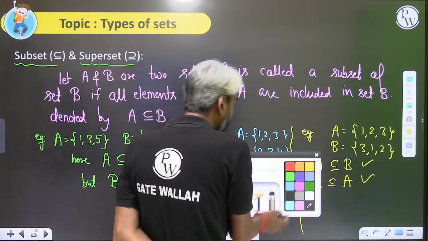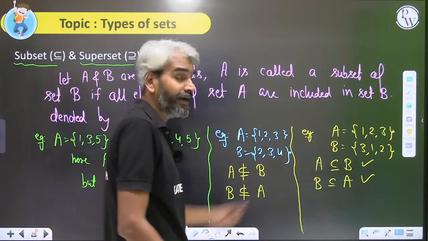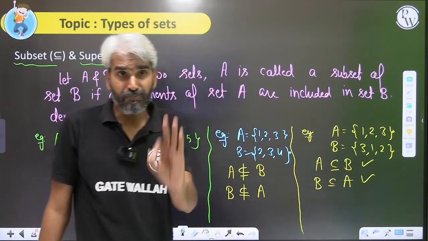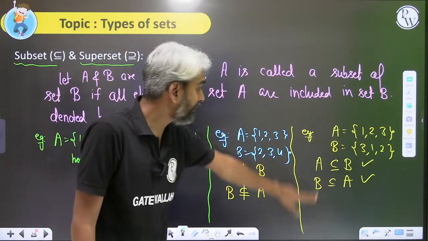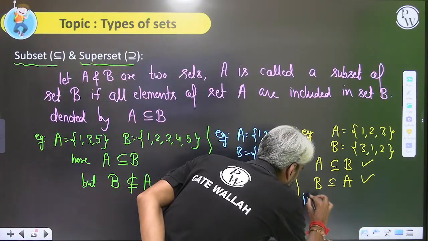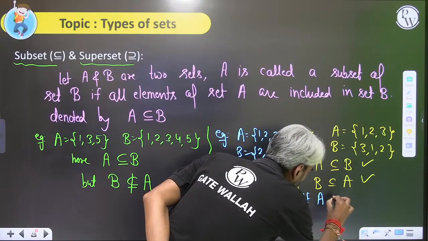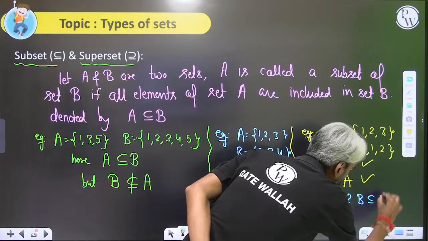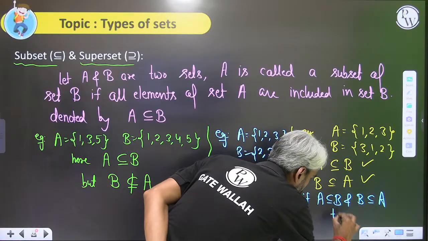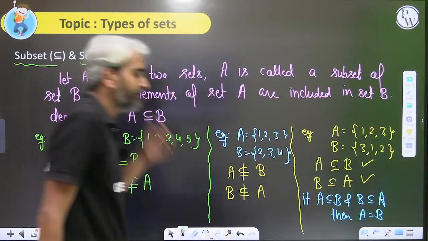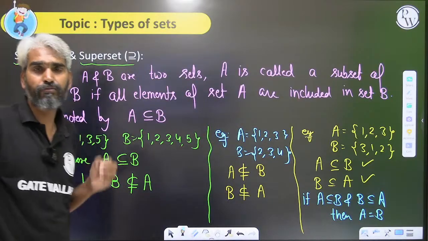Now, there's an important learning. If you have two sets A and B, if A is a subset of B and B is a subset of A, then this is possible only when both these sets are equal. Clear? So if A is a subset of B and B is a subset of A, and both of them are true, then it is guaranteed that A will be equal to B.